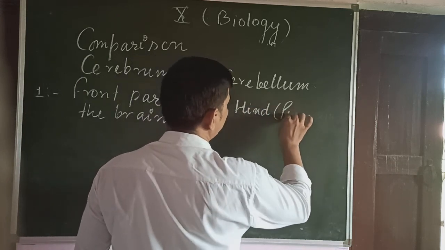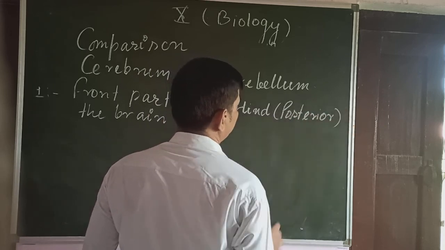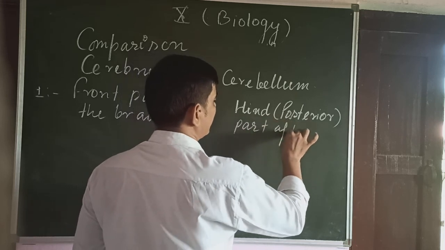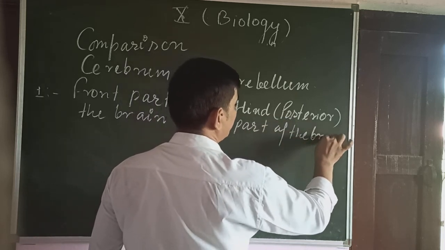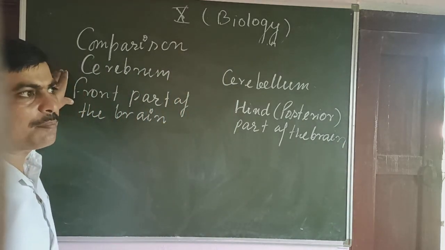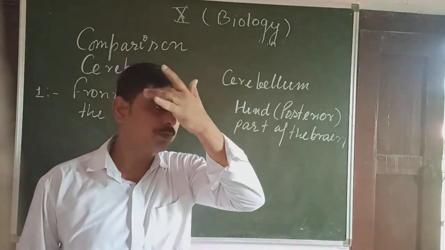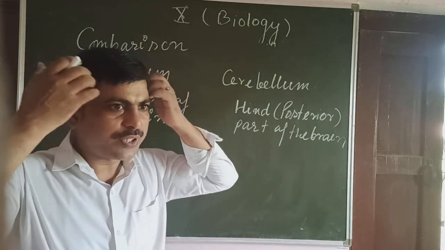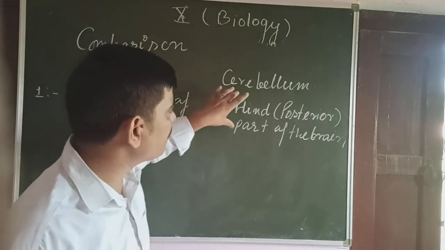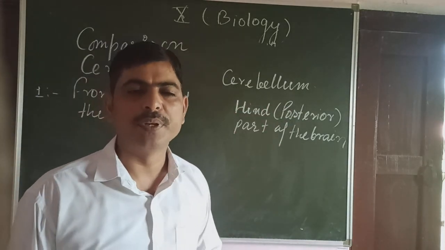Hind means posterior only, posterior part of the brain. See here, front part, ventral part and superior part, means this upper part, this front part and these side parts. This is made by the cerebrum. Hind part means posterior part, this one is made by the hind brain.